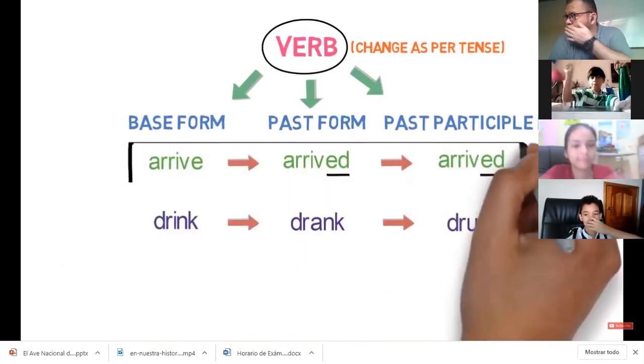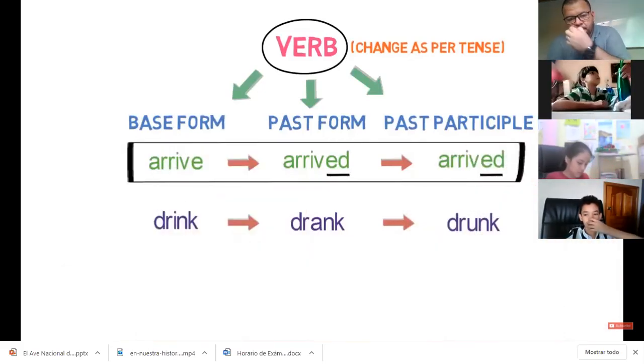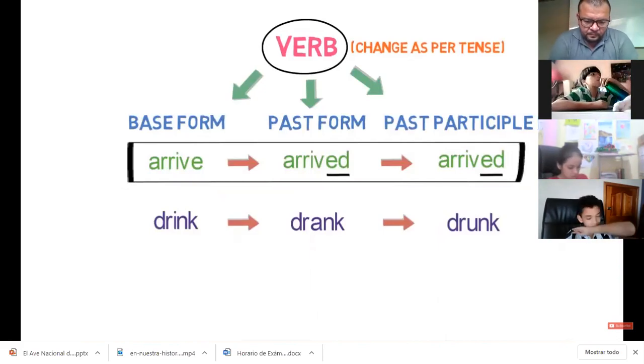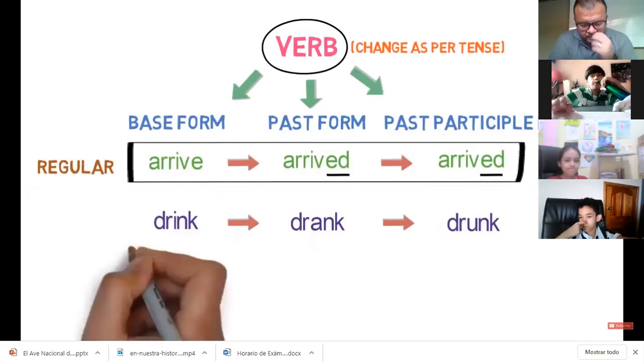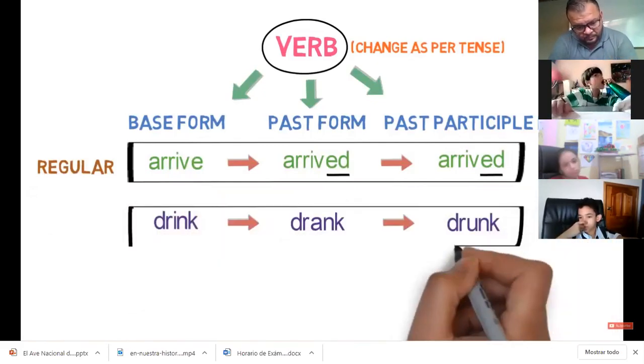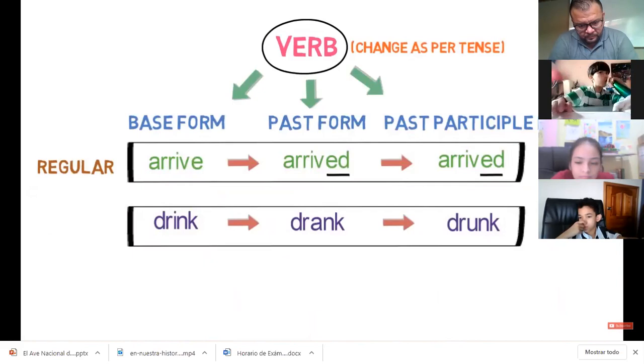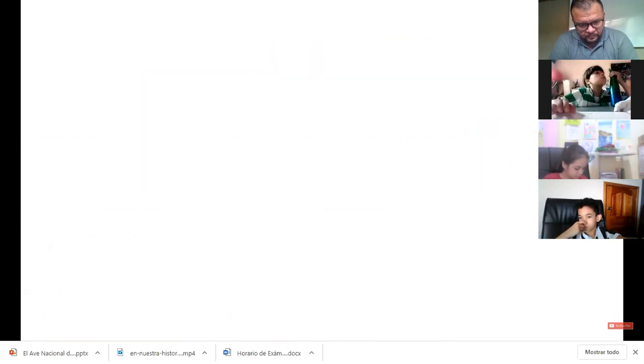So the verb which is following a pattern for conversion from present to past and past to past participle is a regular verb, and the verb which is not following any pattern for conversion from present to past and past to past participle form is irregular verb. Let's redefine them.